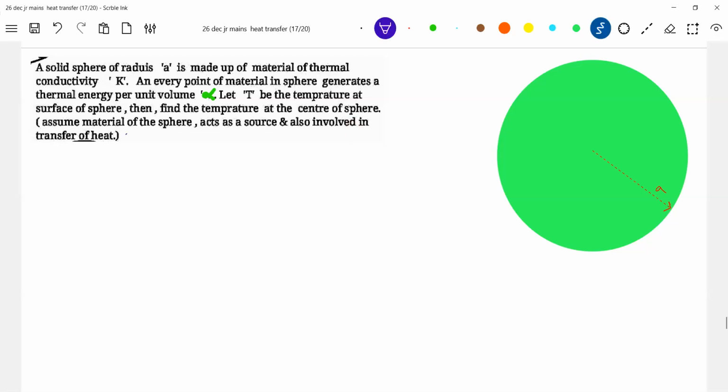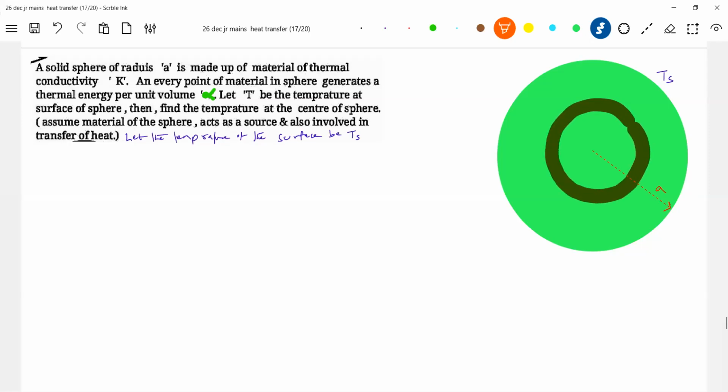One sentence is missing. Let the temperature of the surface be Ts. Okay, now this much is there. So what we do is, I'll just proceed in this way. Let me assume a thin shell of radius x. So x, let me take it here.